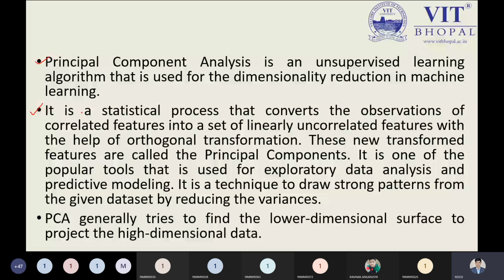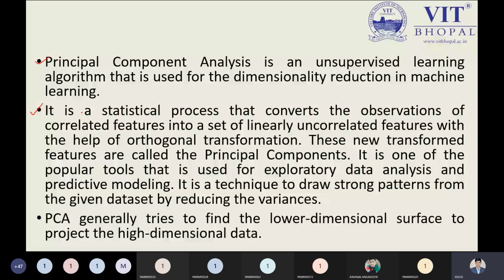What is the correlation between weight and marks? None. So from this perspective, we will leave the weight feature and opt for the marks feature. If you're looking at students' marks data, then we will choose the marks feature rather than the weight feature. From that point, we need to understand what is meant by correlated and uncorrelated features.